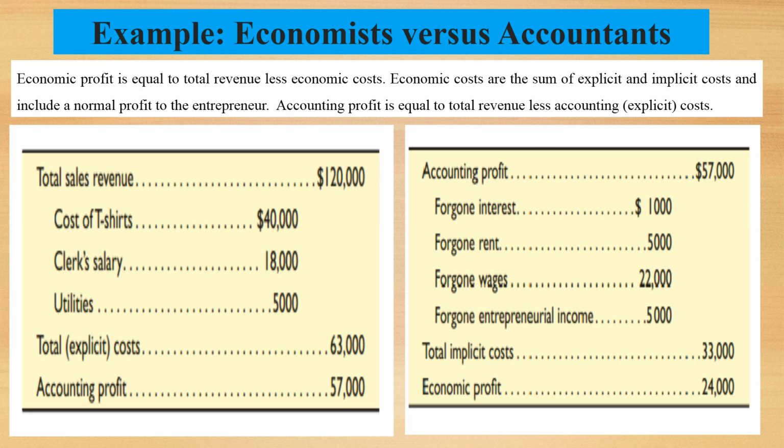If we subtract both explicit cost and implicit cost from total revenue, we will get economic profit which is $24,000 and our accounting profit is $57,000. Hence, it is proved that our economic profit in this example is less than accounting profit.